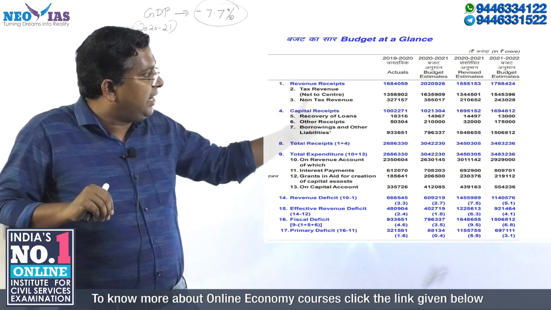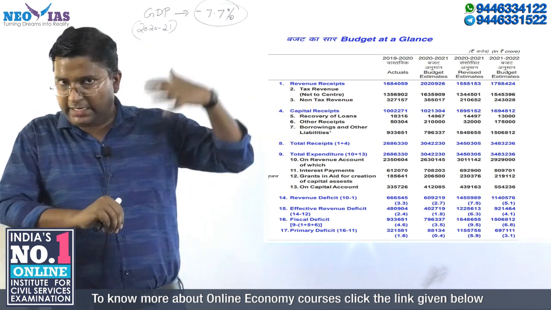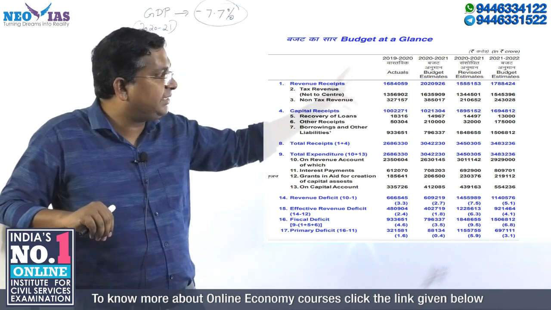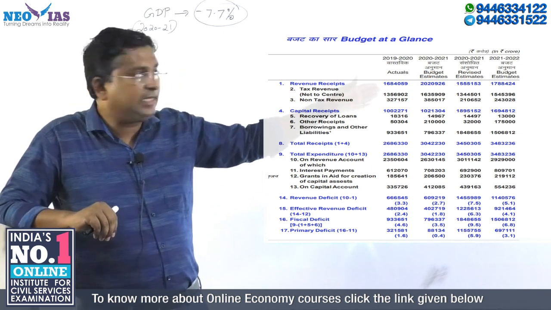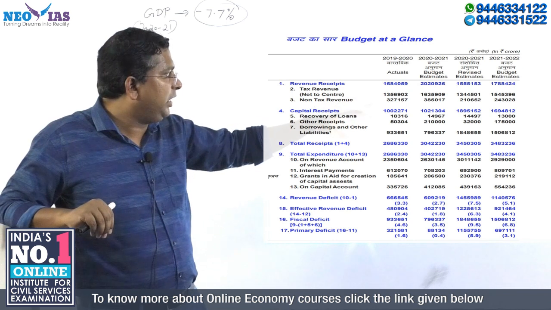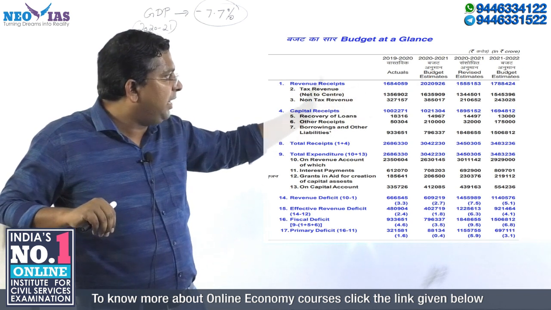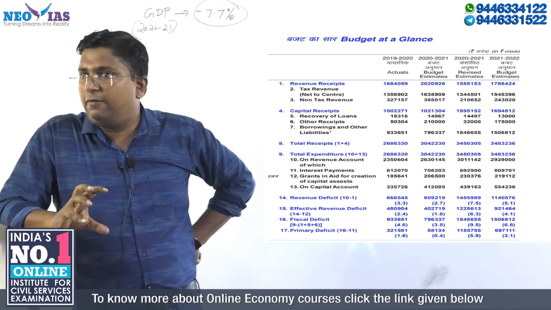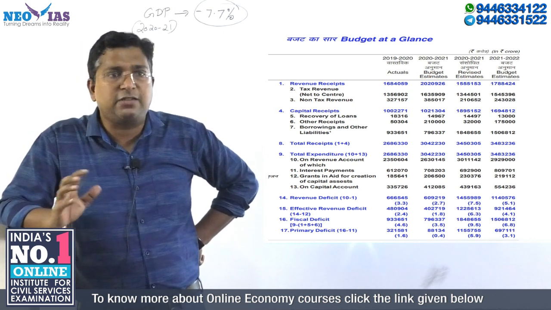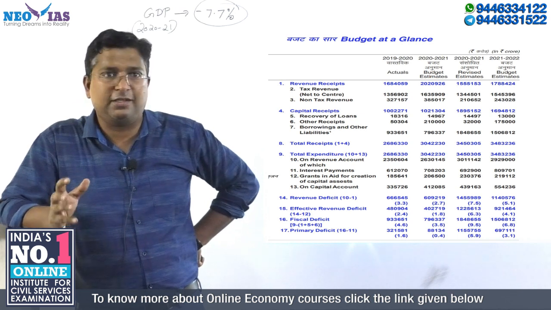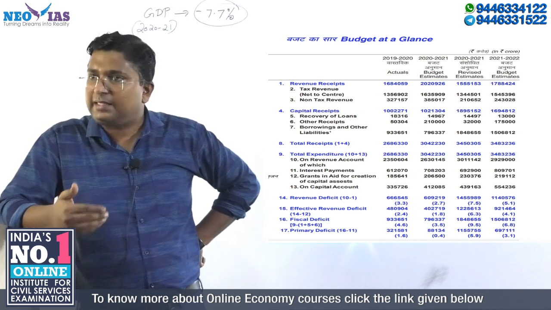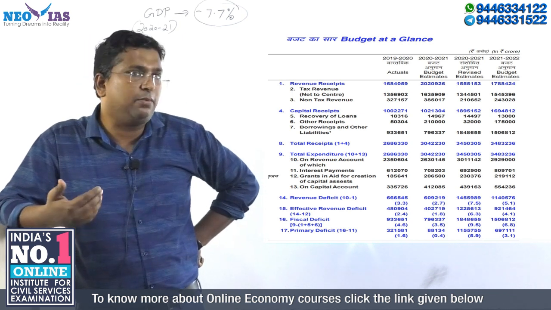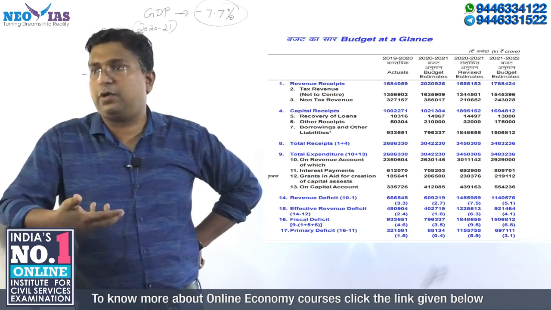So in the coming financial year, that is 21-22, the revenue receipts, how much is the target? Just see the difference. It is 17 lakh 88,000 crore. It is not higher because the government knows that the economy is weak currently, although many recoveries are happening. To raise the tax, the economy has to fully recover.